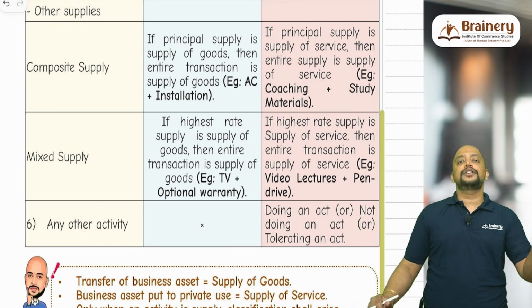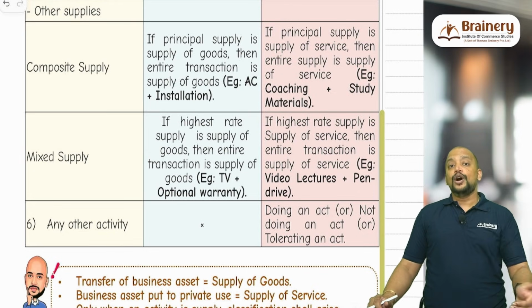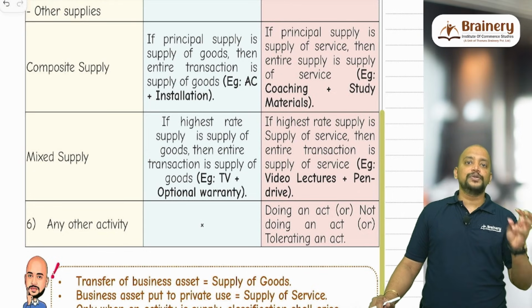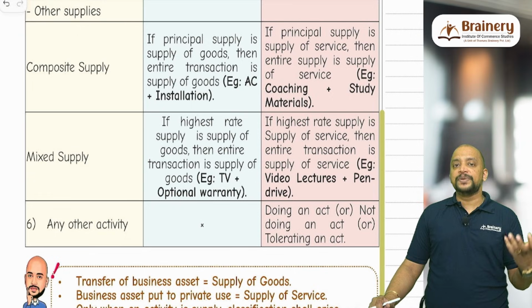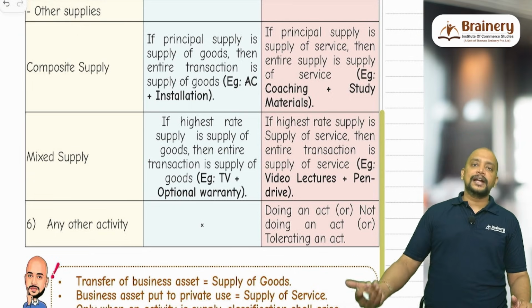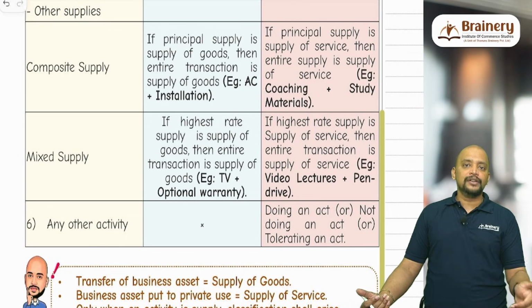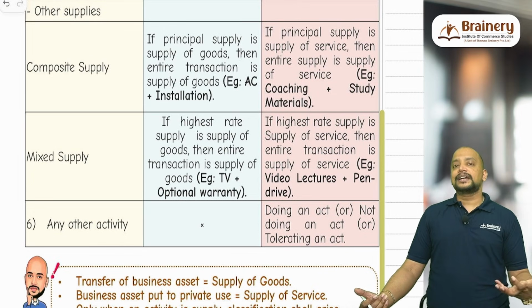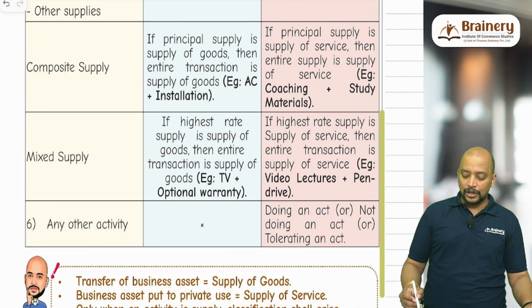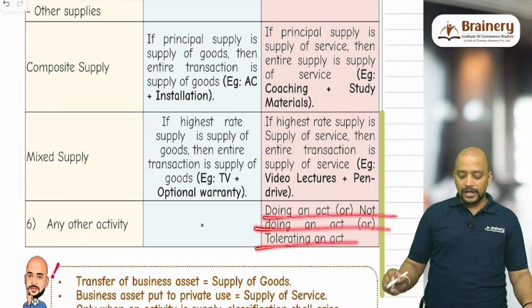Then any other activity apart from these five, any other activity we need to bring under supply of services. It comes under either doing an act, or not doing an act, that is forbearance, not doing a particular activity, like non-compete fees, etc. Then tolerating an act, so I am accepting something which you are doing for which I will collect some charges, like liquidated damages, etc. So doing an act, not doing an act, tolerating an act.